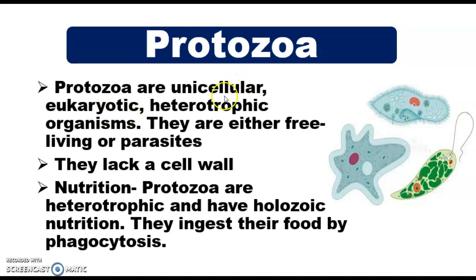So protozoa are unicellular. That means they are single cell. You can see these are microscopic pictures of the protozoa. Here you can see they are made up of only a single cell, right? And they are eukaryotic cells and heterotrophic organisms. They don't synthesize their own food. They are either free living or parasite. Yes, of course they can be freely present in the water or they can live in parasite form.